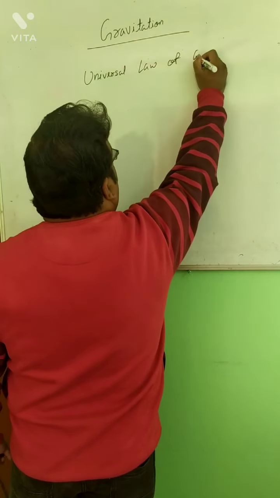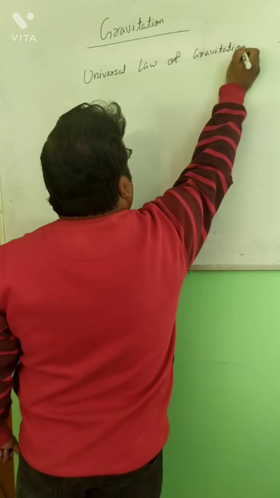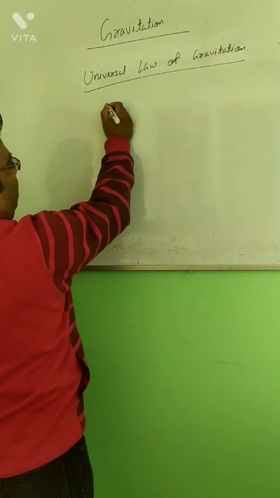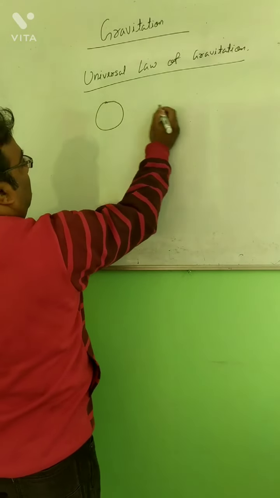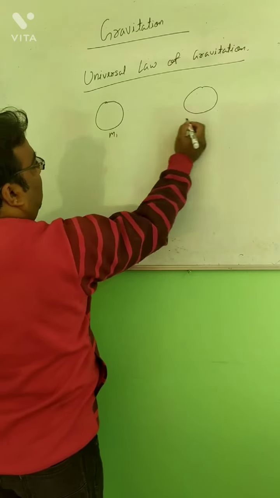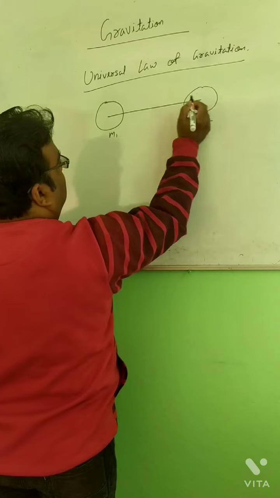Universal law of gravitation. According to the universal law of gravitation, suppose there are two objects of mass m1 and m2, and suppose the distance between them is r.